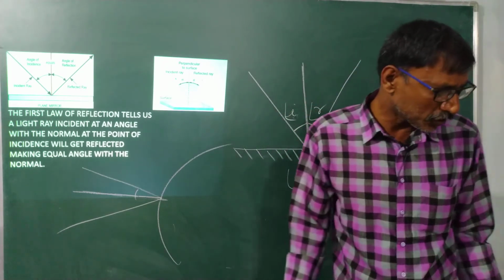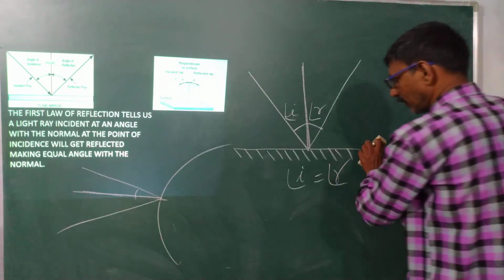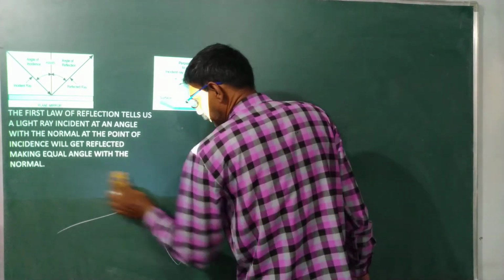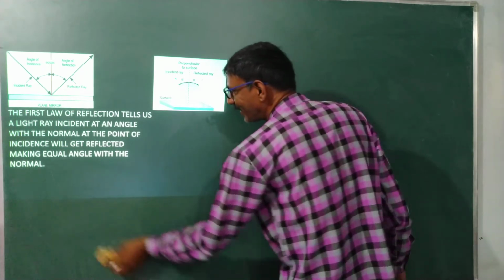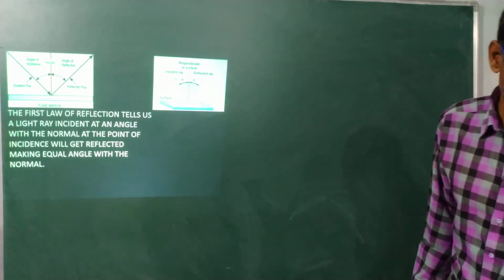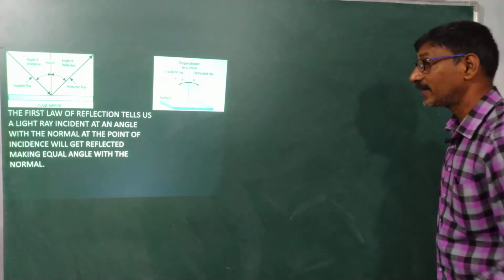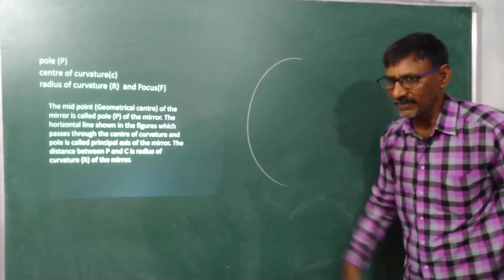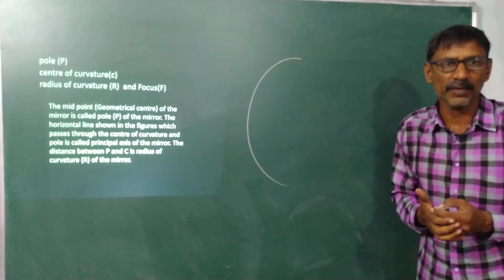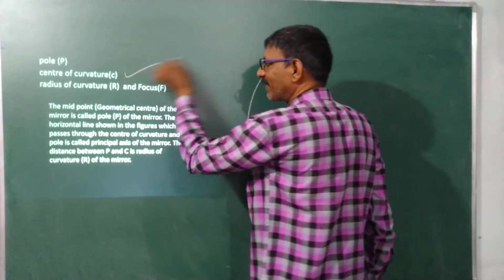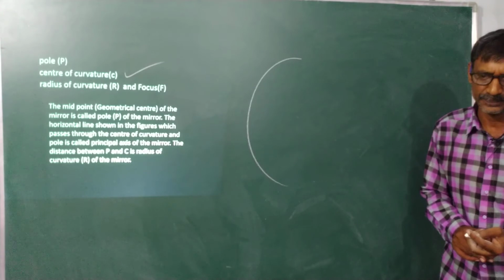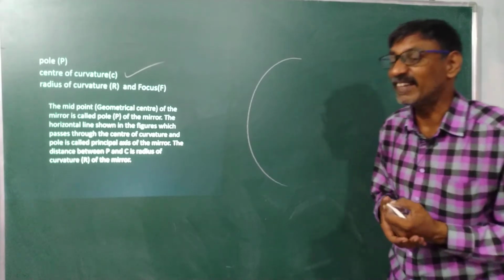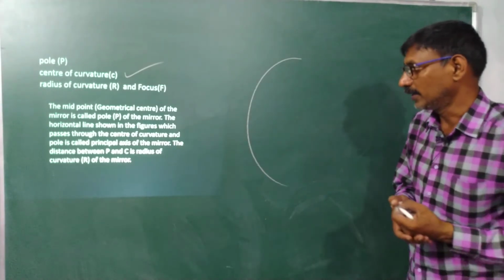Okay, first we start with some basic definitions. The first one is the center of curvature. That is very, very important. What is that? Center of curvature in curved surfaces. This is my curved surface, in which we are first discussing the center of curvature. It is a very, very important definition that helps us study the image formation in convex and concave mirrors.